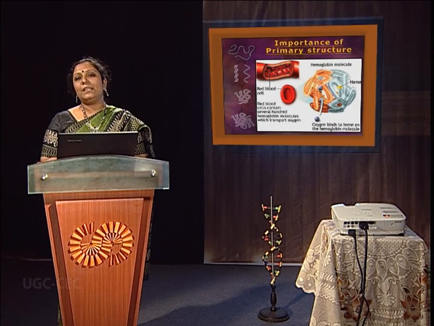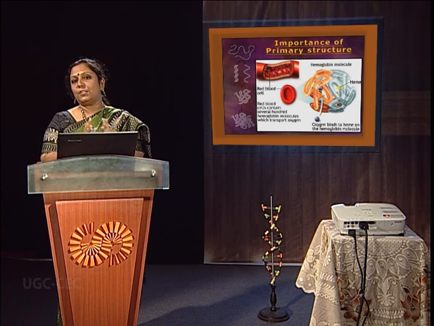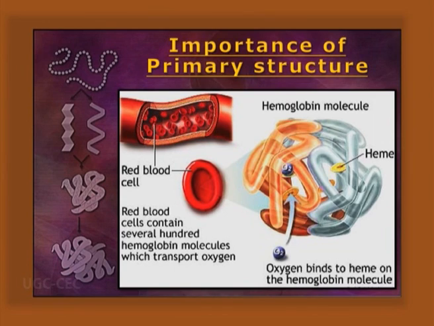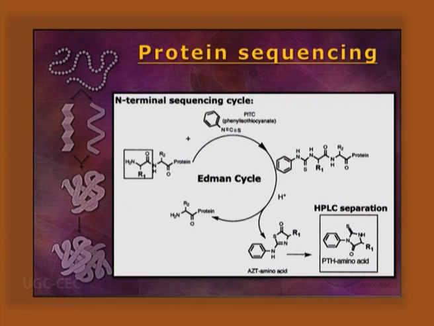Next, the importance of the primary structure. It gives you the idea about how the three-dimensional structure will be made, molecular pathology, as well as the mode of action of the protein and how it will be folded. Protein sequencing is now automated according to the Edman sequencing method, using phenyl isothiocyanate.